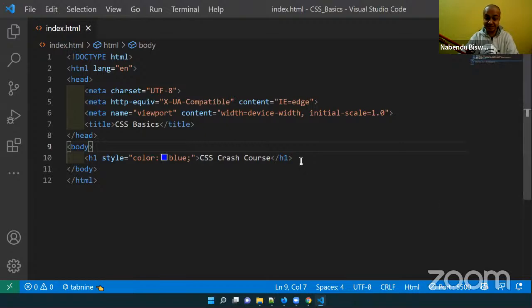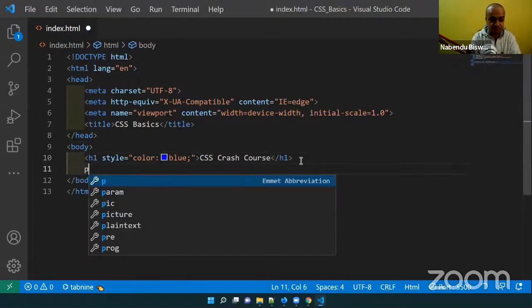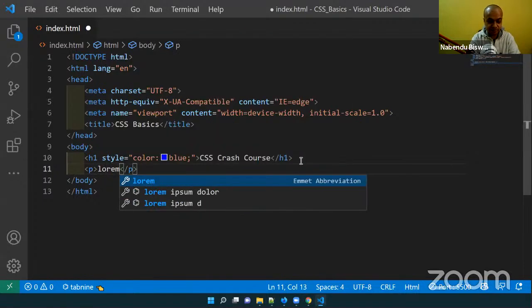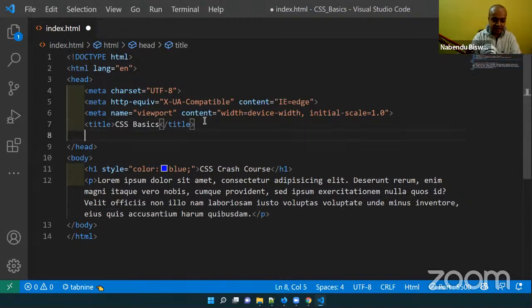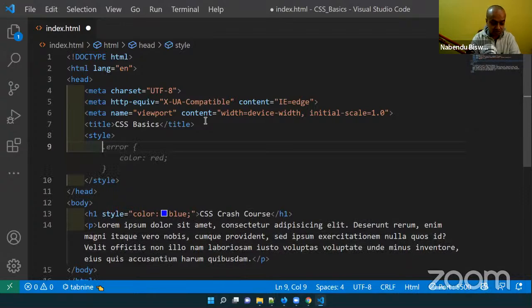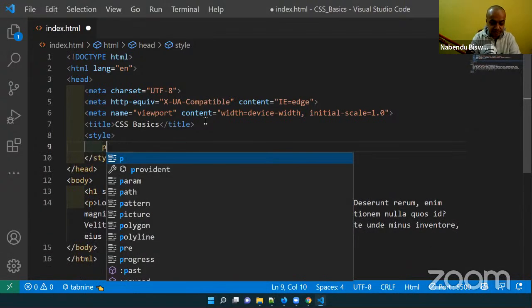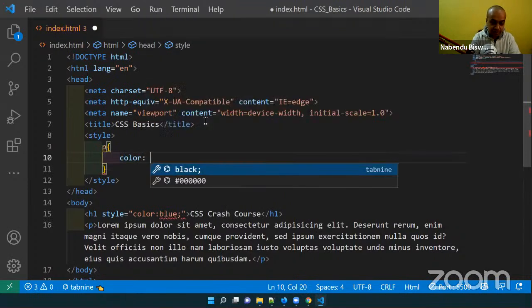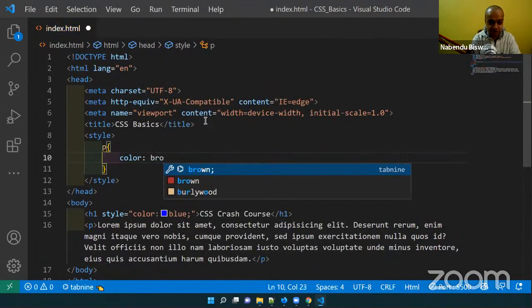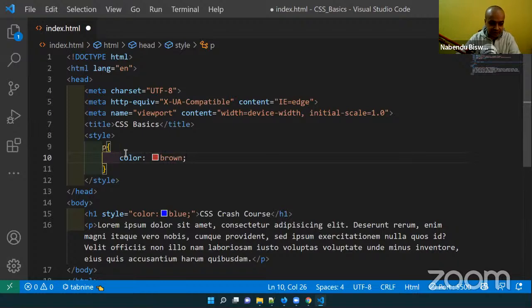Now we'll do external CSS. I'll add a p with lorem 40, "external CSS." External CSS and internal CSS are almost the same. Here, we'll come to the head tag, and I'll add a style tag, and inside the style I'll write the rules. I will target this p tag and make the color brown. Here also the color by default is black. Everything is black by default.